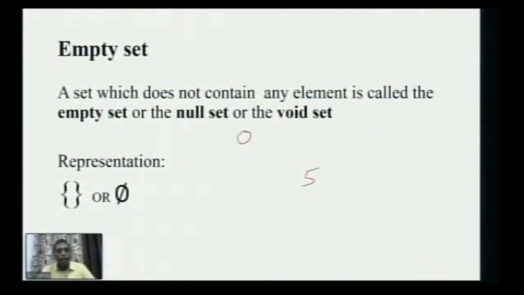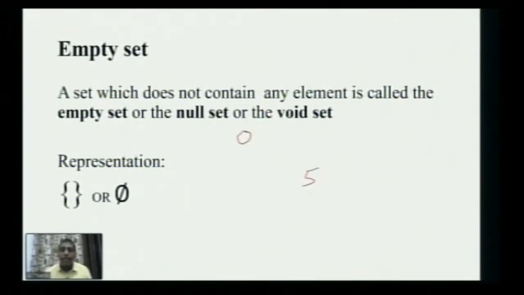Similarly in sets, let me give you an example. Students know that there are 12 months in a year, starting from January, February, March, April. If I ask you to make a set of months having 32 days, what are you going to do? If I talk about January, it has 31 days. February has 28 or 29 days, depending upon whether it is a leap year or not. March has 31 days.